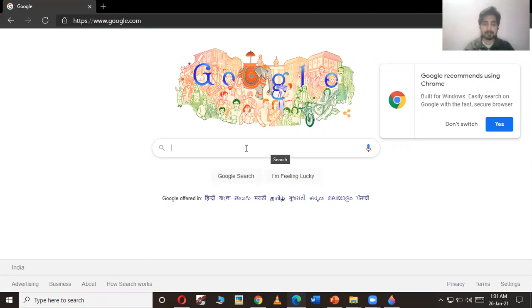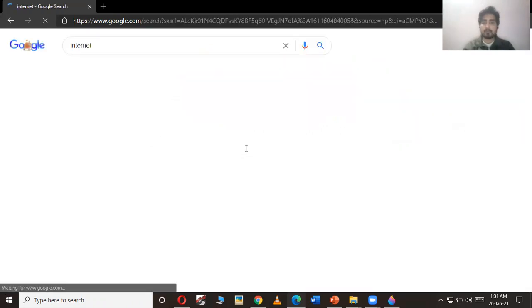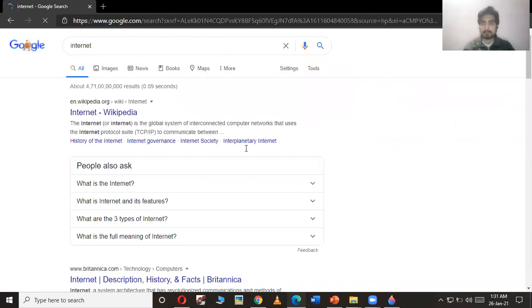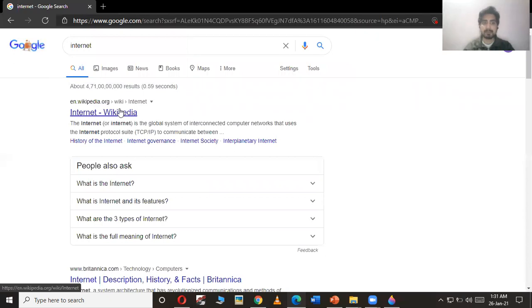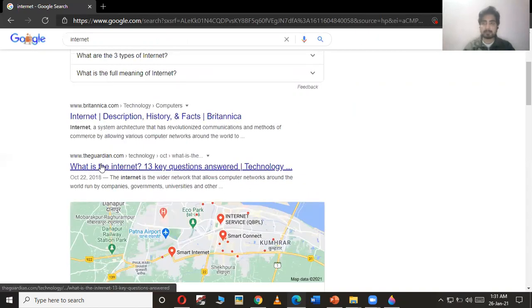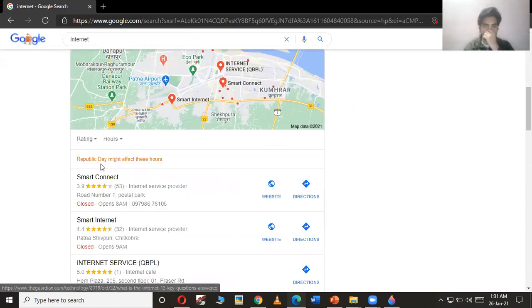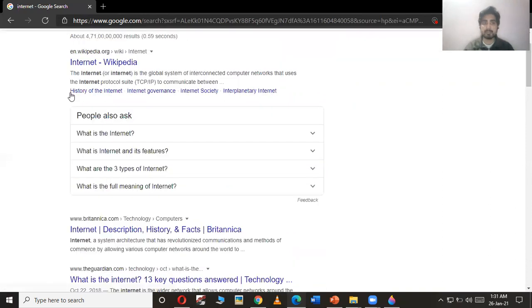Now, for example, let's search for the internet only. I've written internet, press enter. Now Google will find out some of the websites on which it will get the search term which you have typed, and it will bring you those websites on your screen. Now you can see Wikipedia is being displayed, then the Britannica website, and the Guardian website. So these are the different websites which Google has searched and provided related with the search term which you have typed in Google.